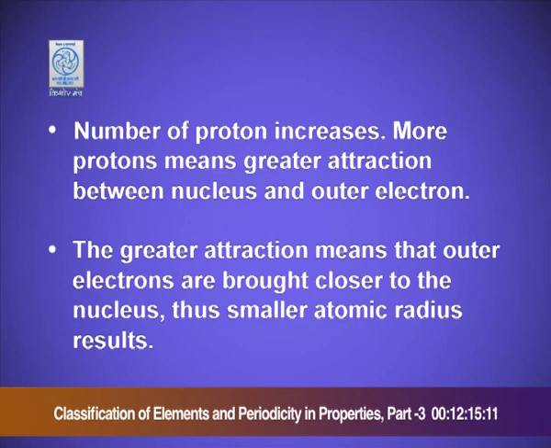The main two reasons now are: the number of protons increases. More protons means greater attraction between the nucleus and outer electrons. The greater attraction means the outer electrons are brought closer to the nucleus, thus a smaller atomic radius results. Now again, with the example of lithium, beryllium and boron, the elements of the second period, you can very well see how the electron cloud is shrinking, how the atomic radii is decreasing when the electrons are going into the same shell and the effective nuclear charge is increasing.